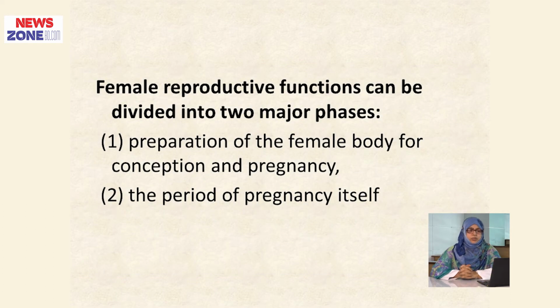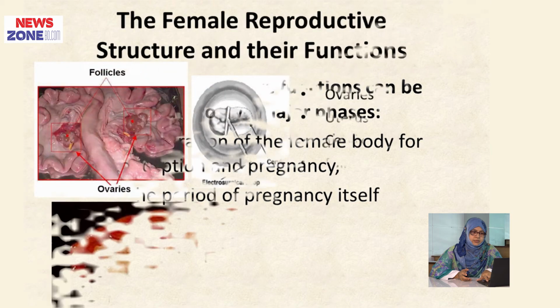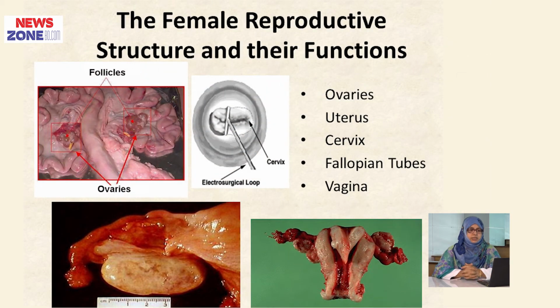So, female reproductive function can be divided into two major phases. First, preparing the female body for conception and pregnancy, and second, the period of pregnancy itself. Now, we will discuss the structures of the female reproductive system and their functions. Here in the figure you can see the structures. First is the ovary, uterus, cervix, fallopian tube and vagina.